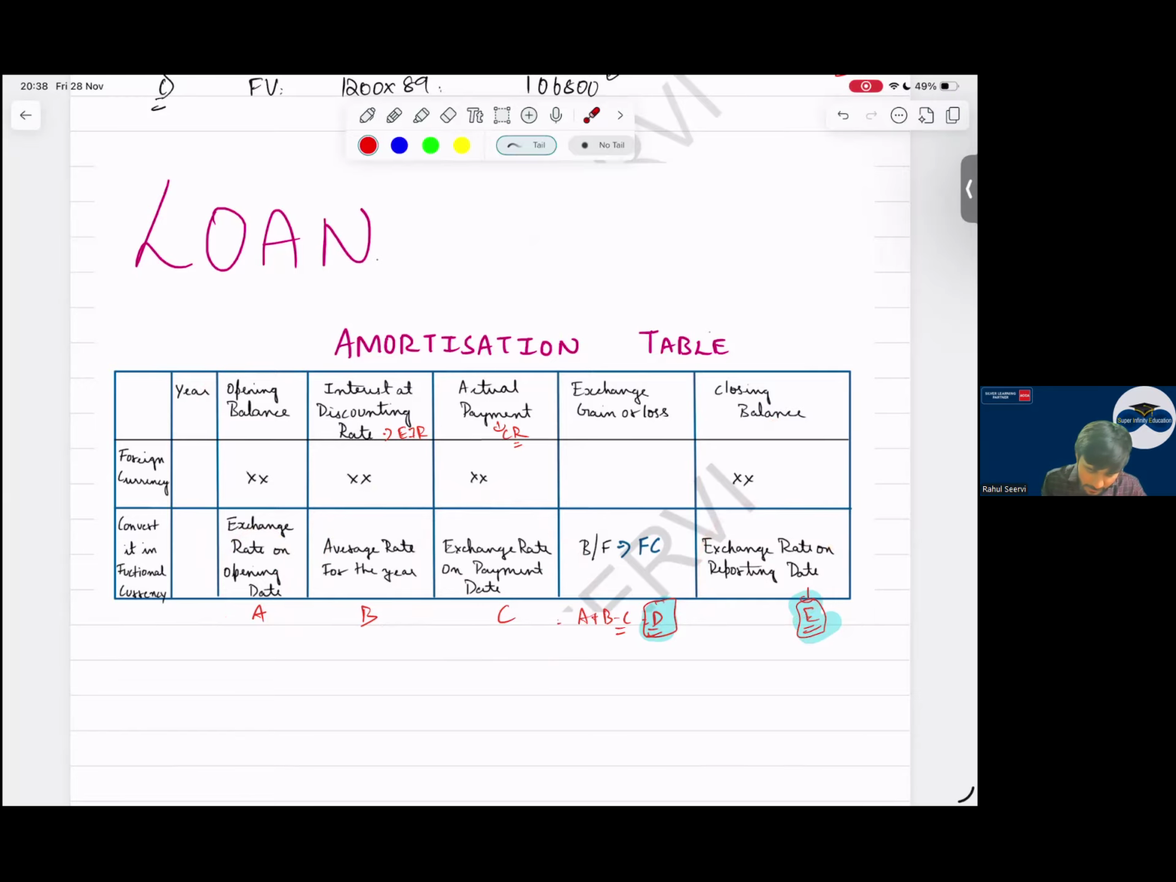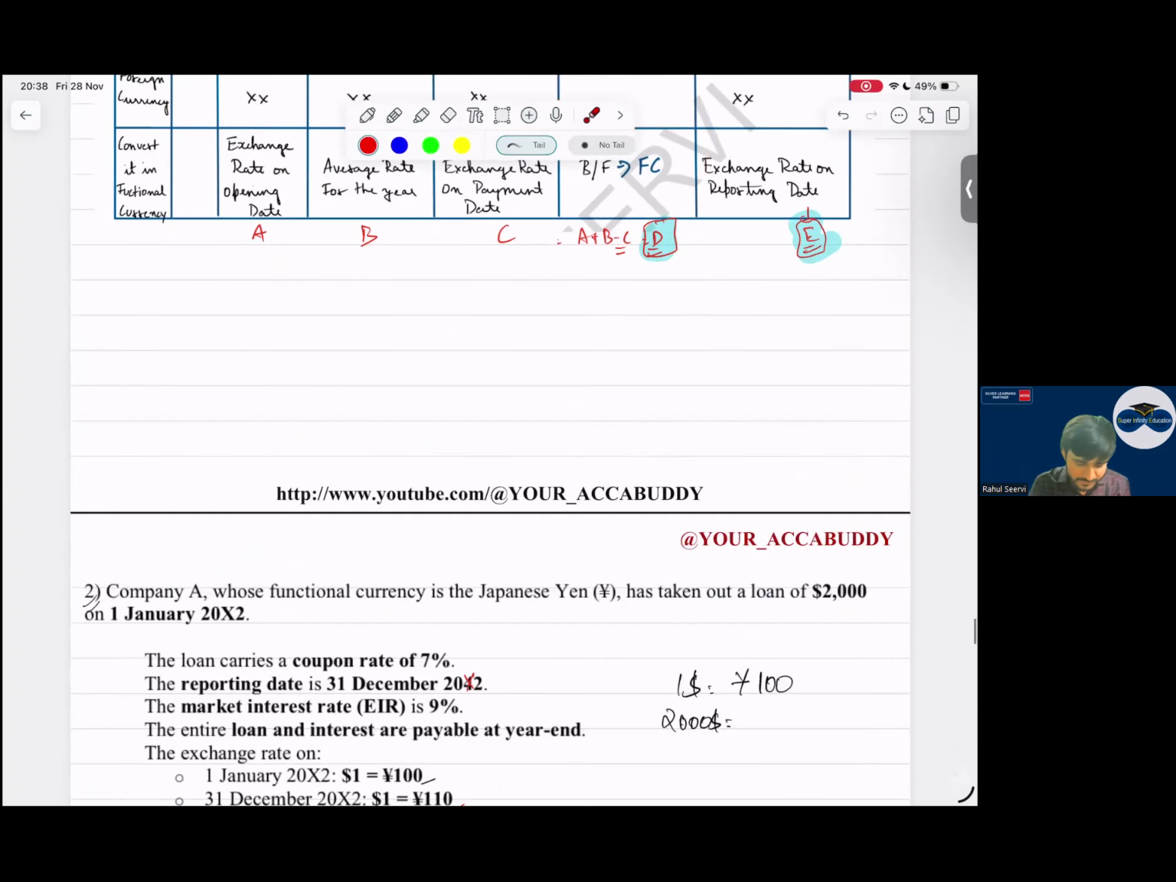When you compare your A plus B minus C, you will get D. But this E value and the D value will not match. So that will be your exchange gain or loss. And the exchange gain or loss, which category? Financing category we record. This was the accounting for loans, sir.